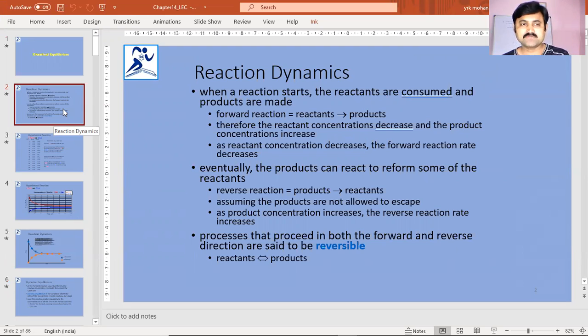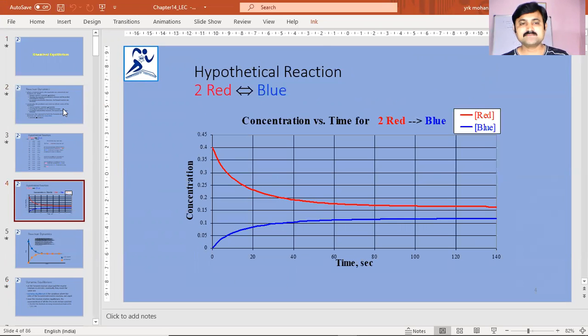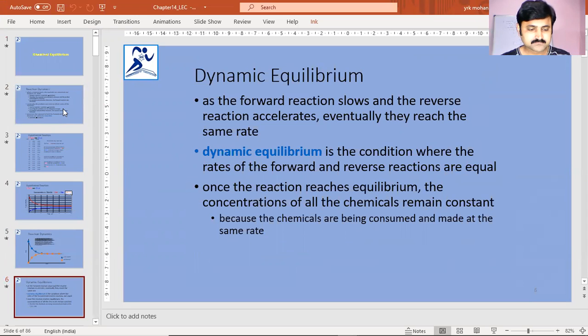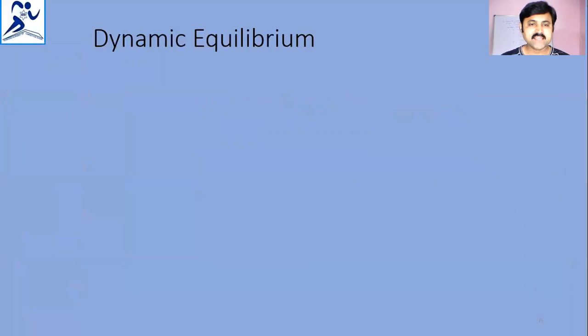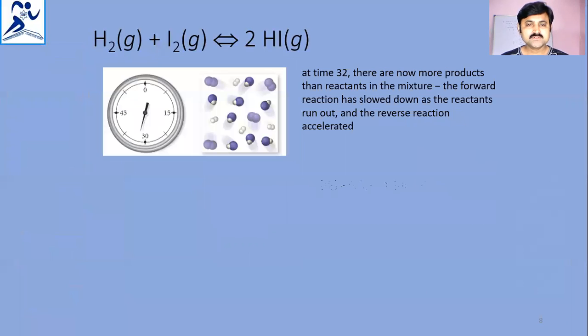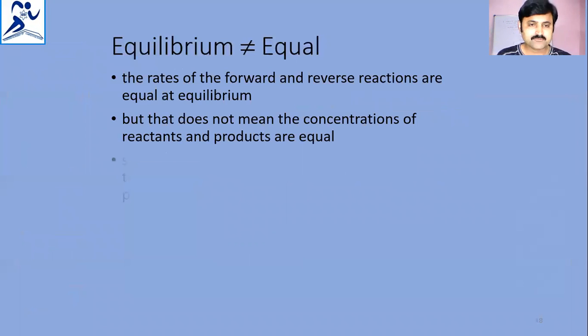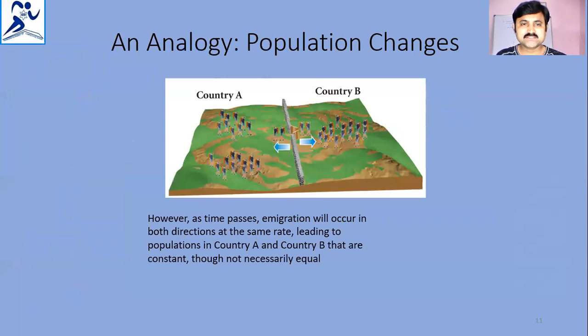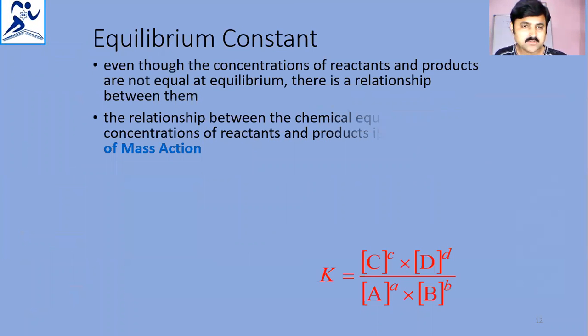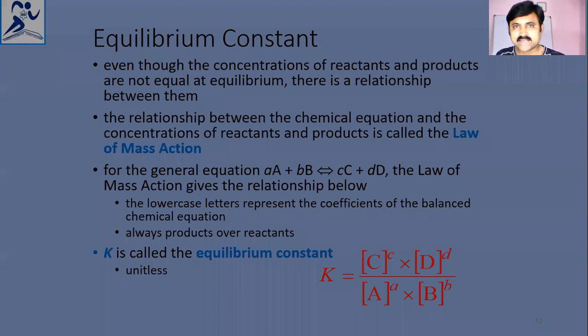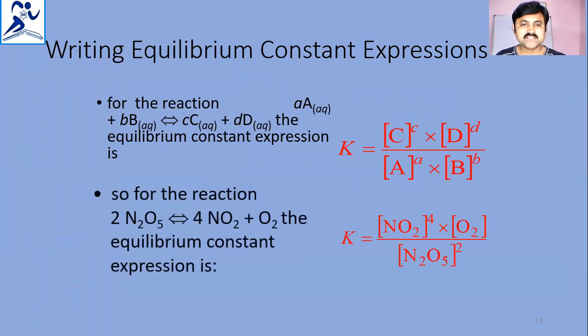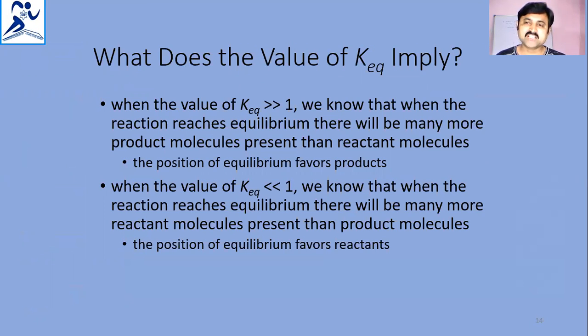Now, let me recapitulate what we have discussed in this session. We discussed reaction dynamics, graphical representations, and the dynamic equilibrium definition with examples. Then we showed the graphical representation for dynamic equilibrium. After that, equilibrium applications and population changes were shown. We gave equilibrium constant expressions and how to write them. Then we looked at when the equilibrium constant is much greater than 1 and much less than 1, and what the equilibrium position is.